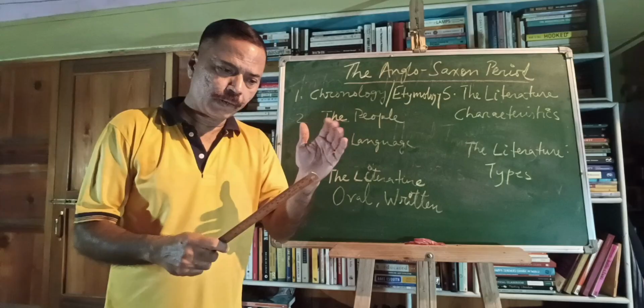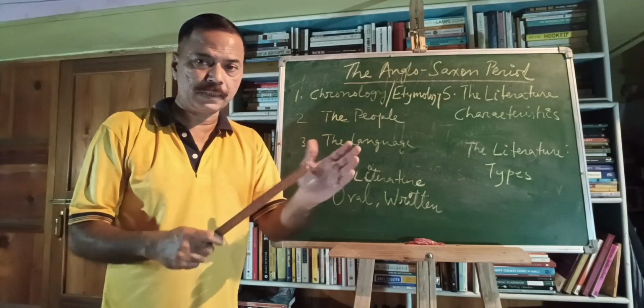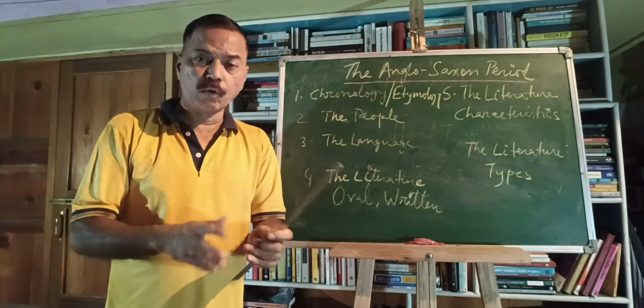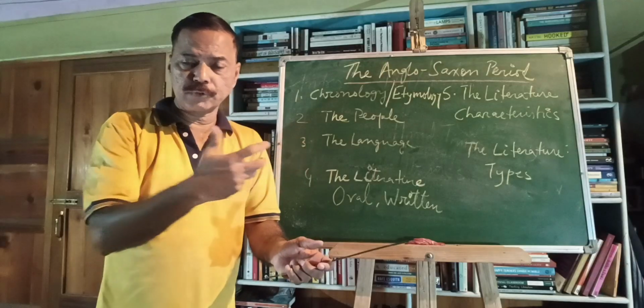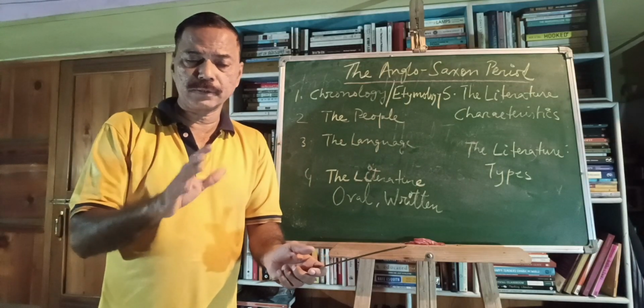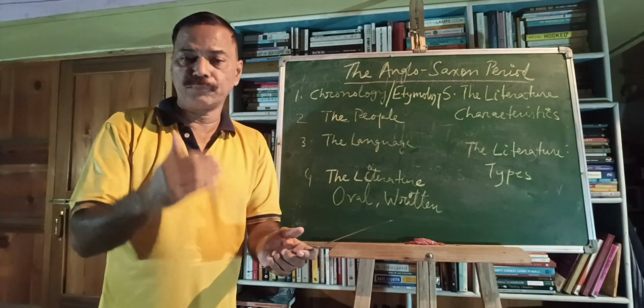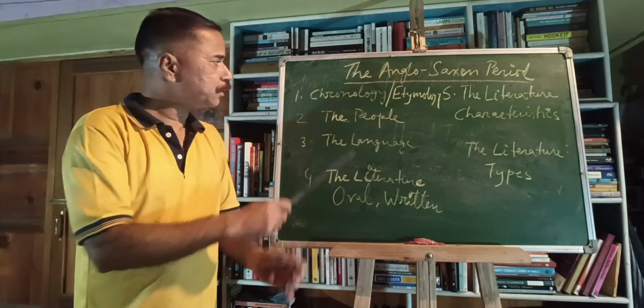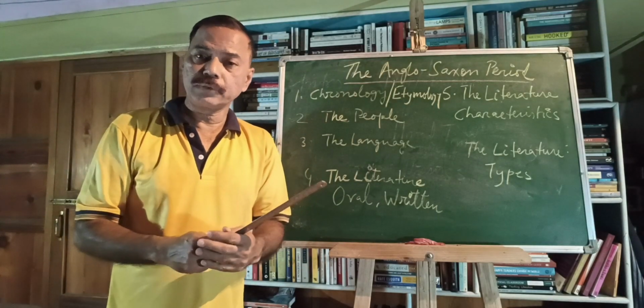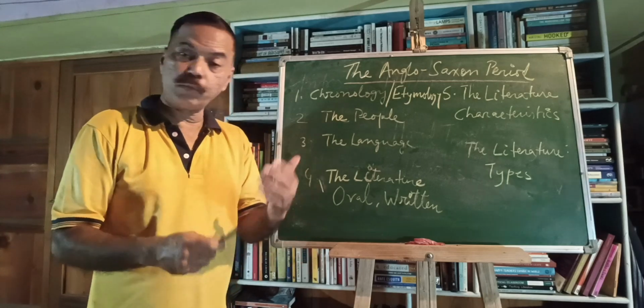So in 410 the Romans left. This opened the way for the Angles, Saxons and Jutes to come in. These Angles, Saxons and Jutes were in firm control by 450 AD. So 450 AD is considered to be the beginning of the Anglo-Saxon period or Old English period.